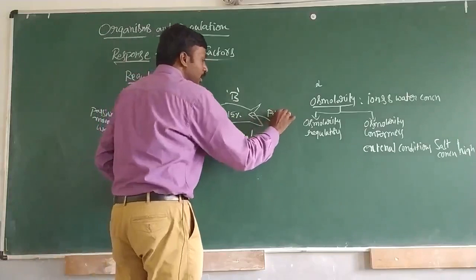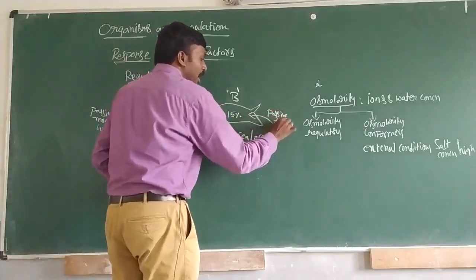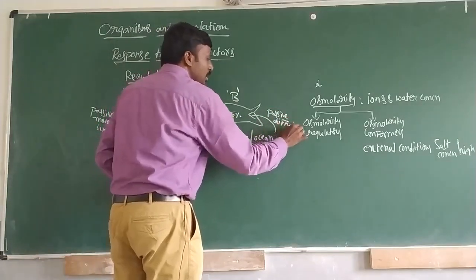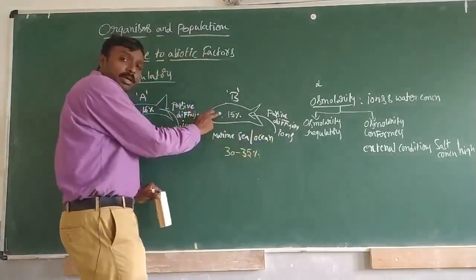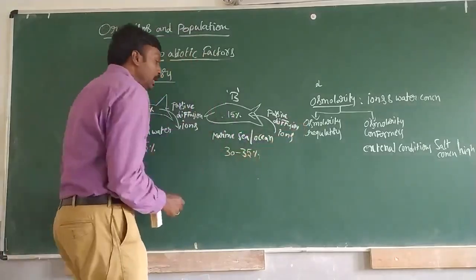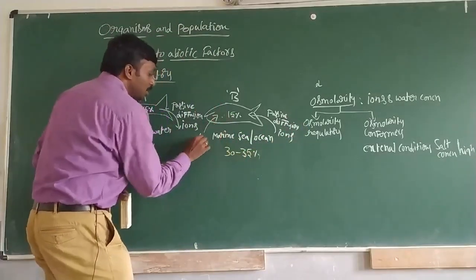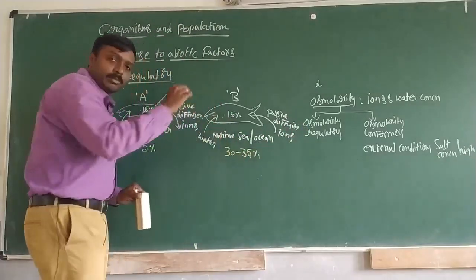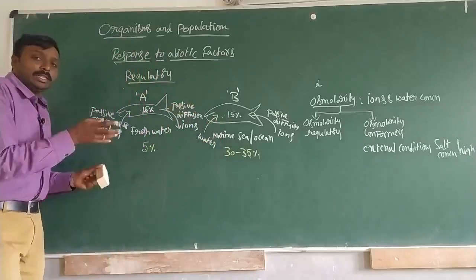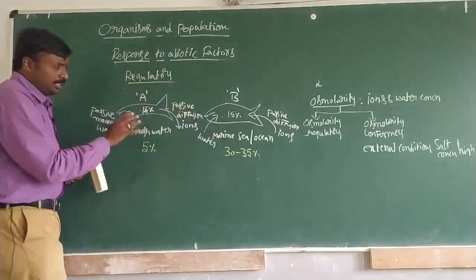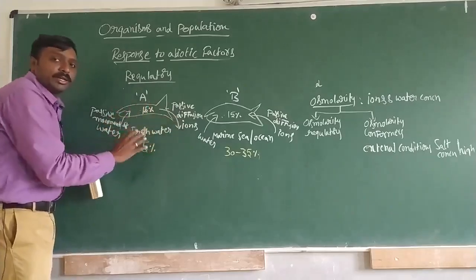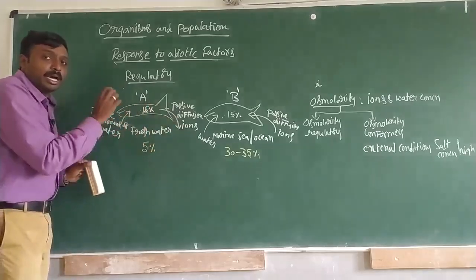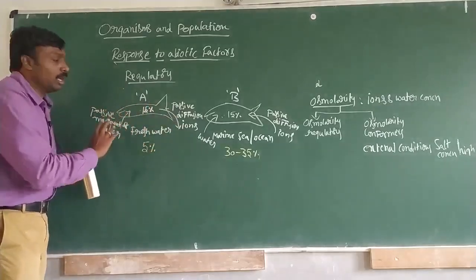Passive diffusion of ions from external conditions to internal conditions, and water also moves in. So in this way they will be trying to maintain similar or constant values all the time.